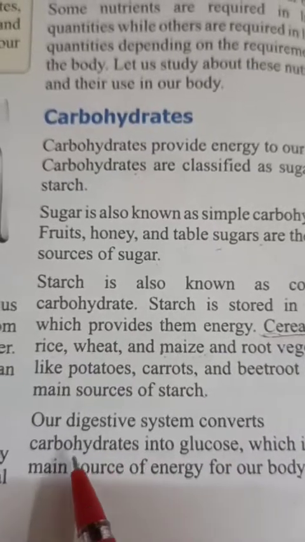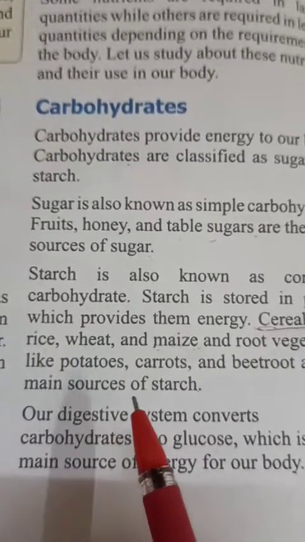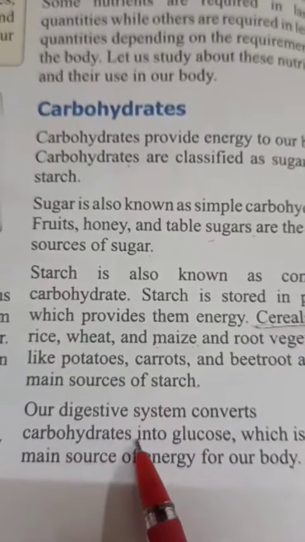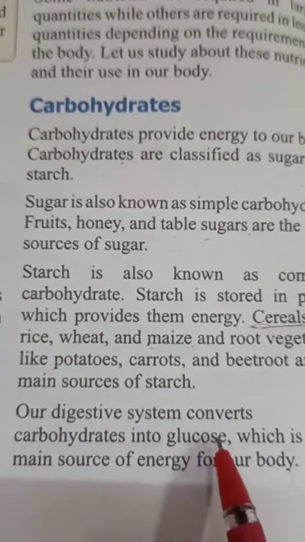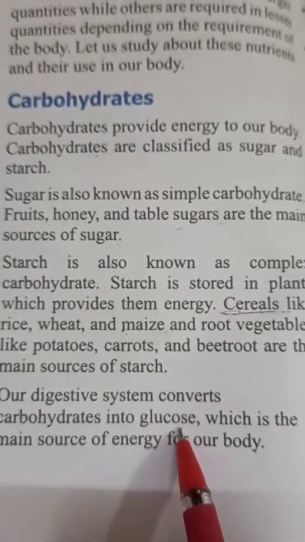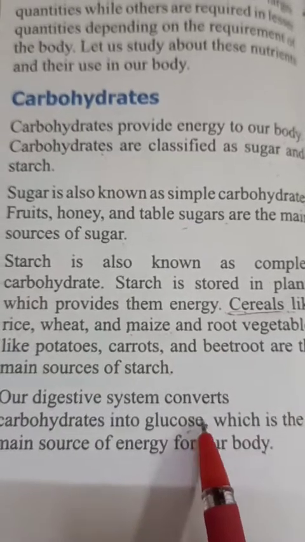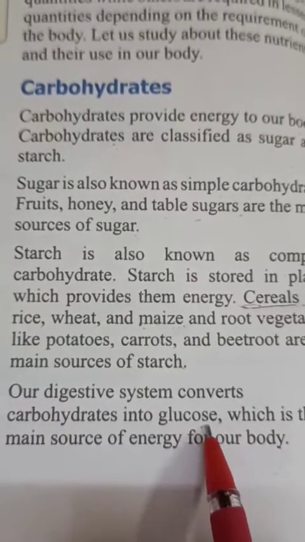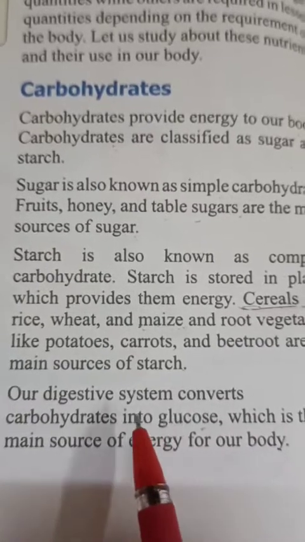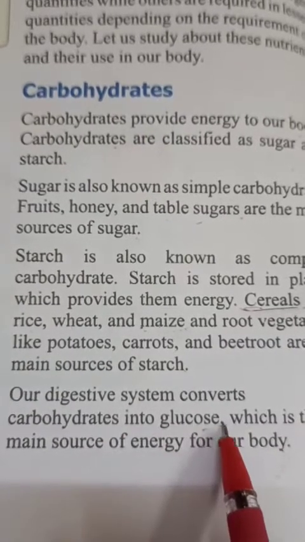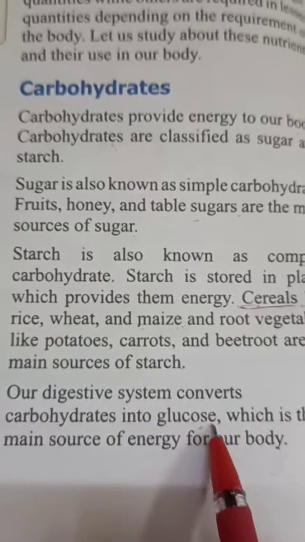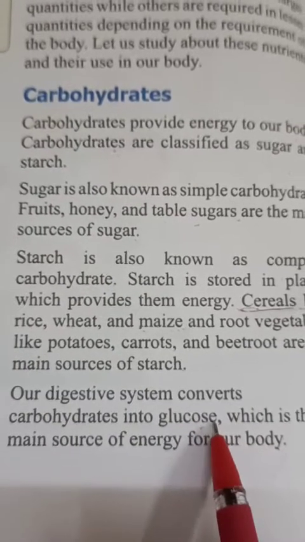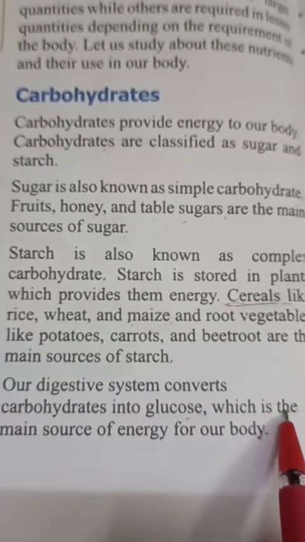All types of carbohydrates, whether starch or sugar, convert into glucose in our digestive system. This glucose is the simplest form of carbohydrate, and it is the only form absorbed in our body.